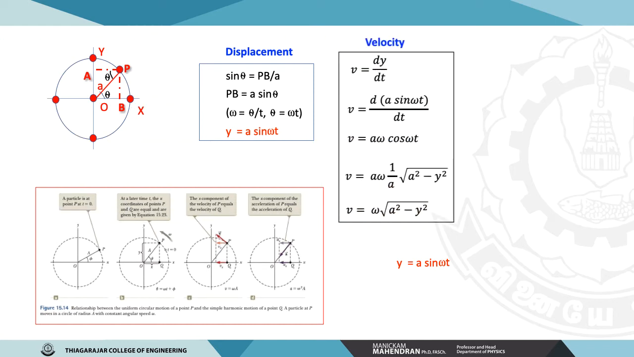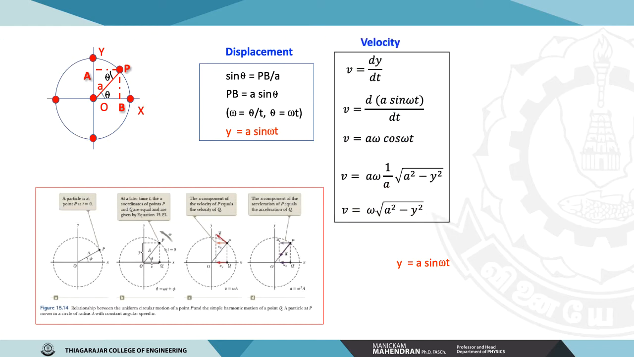Similarly, you can derive the expression for the velocity. Velocity is the rate of change of the displacement. Substitute this value of y in the velocity expression, and you will get v is equal to A omega cos omega t. And finally, if you simplify this, you can use some trigonometric functions; simple harmonic motion basically uses sine functions and cosine functions.